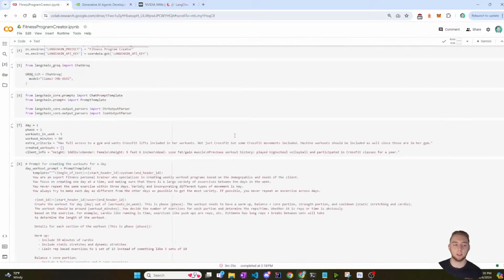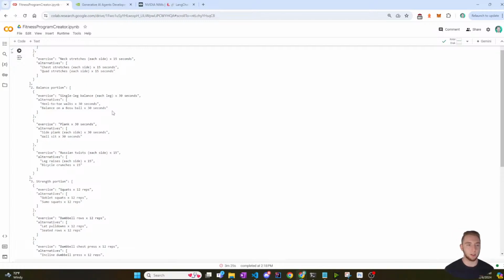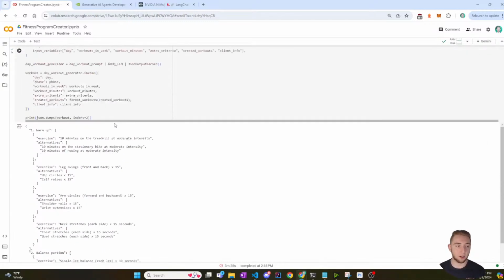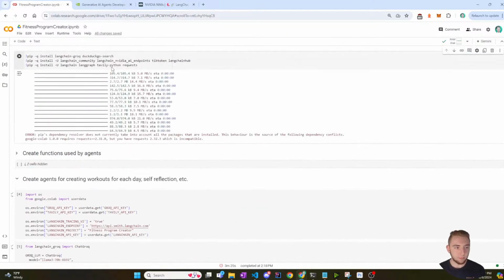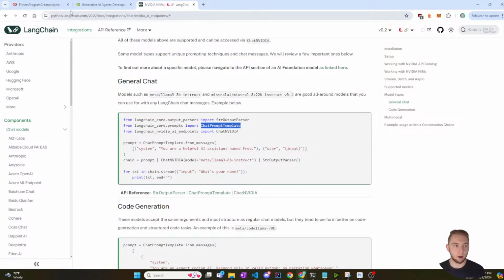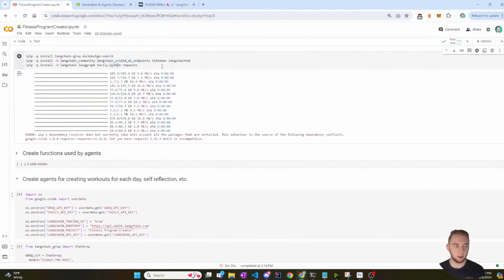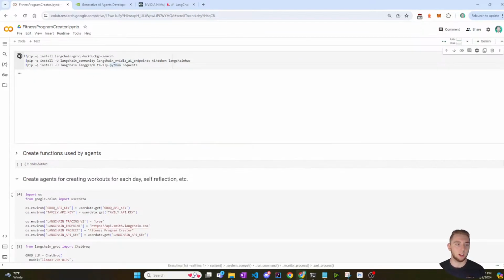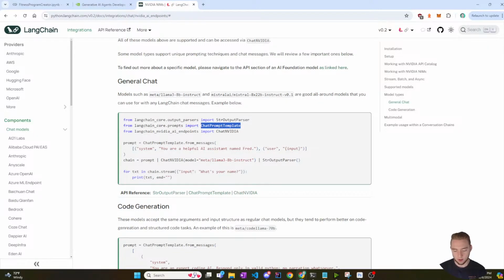So I've created this in a way you can see here that it outputs in JSON format because I've already spent some time working on getting it ready for a front end. I need the workouts to actually be spit out in JSON format so that I can parse it in a front end. And so I'm going to do a pip install of NVIDIA AI endpoints and then ChatPromptTemplate. I already have that imported, and then yeah, I got my string and JSON output parser. So that's all I need for dependencies. So I'm just going to rerun these pip installs here. Let's see what else.